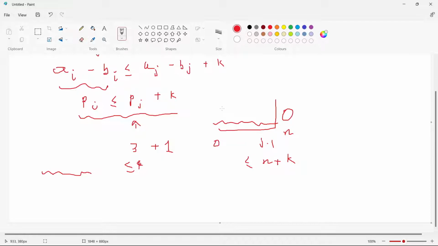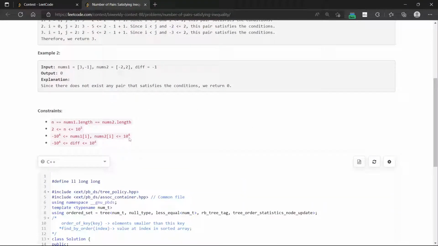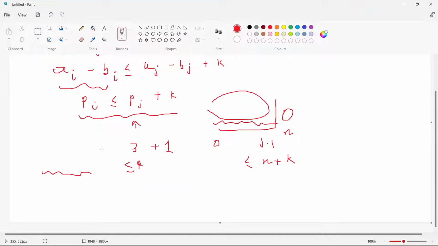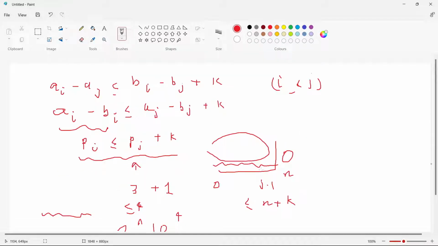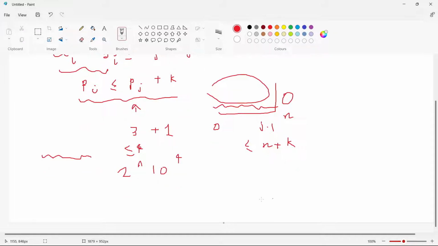So how to do this? If they were sorted, you could have just applied upper bound or lower bound to find the count of the elements in the given range. But here the elements aren't sorted. So one thing you could have done is, since the array elements range from minus 10 to the power 4 to 10 to the power 4, you can construct a Fenwick tree of size 2 into 10 to the power 4. You can just shift the origin from minus 10 to the power 4 to 0. So if this is minus 5, you can consider minus 5 to be 0, and 5 to be 10, and make the Fenwick tree of this.